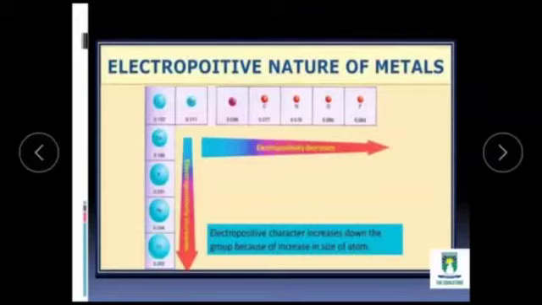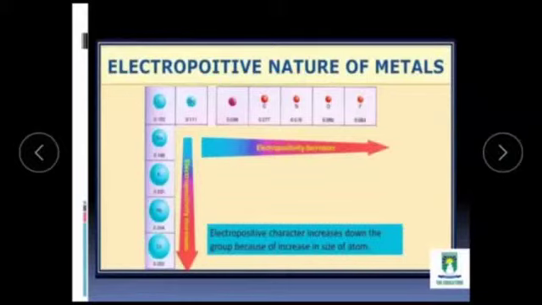What is the reason behind it? When we move from left to right in a period, electrons are added in the same shell, and it is difficult for any metal to lose electrons.